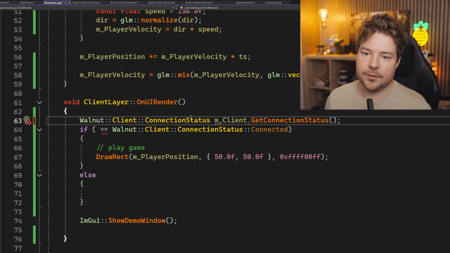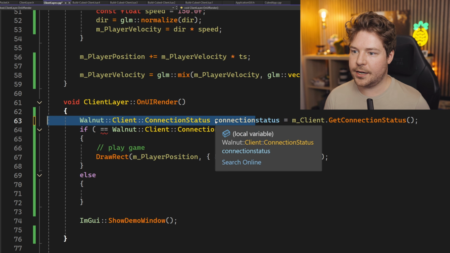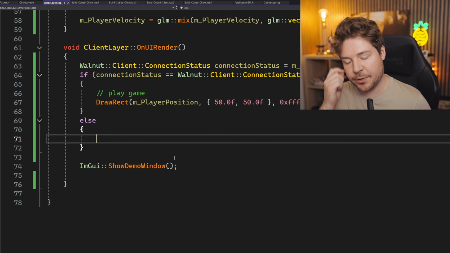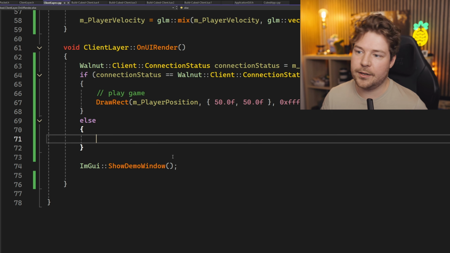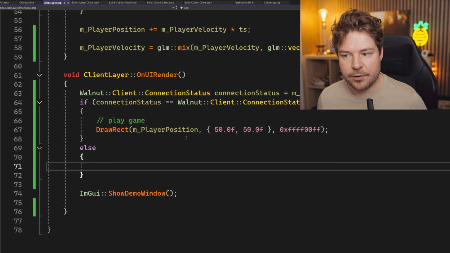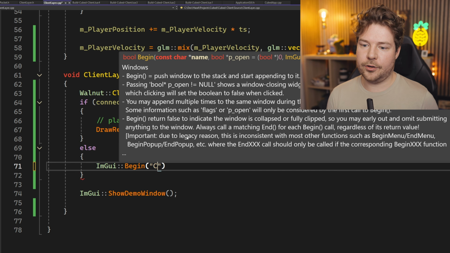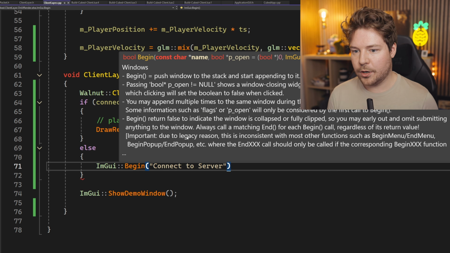Maybe I should just use namespace Walnut somewhere. So connection status, if it's connected, we'll do that. Otherwise, if it's something else, based on what it is, we can think about what to do. I might split this up into functions a bit later, but I want to write the code first. So we need to display basically a connect to server box or window.